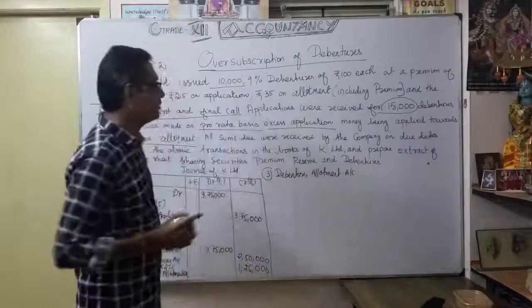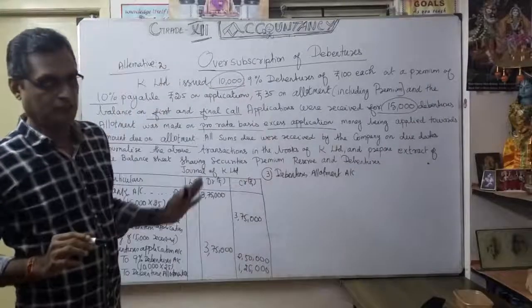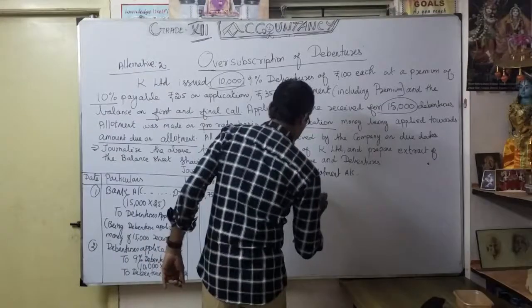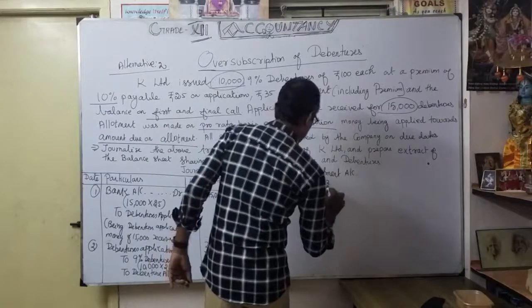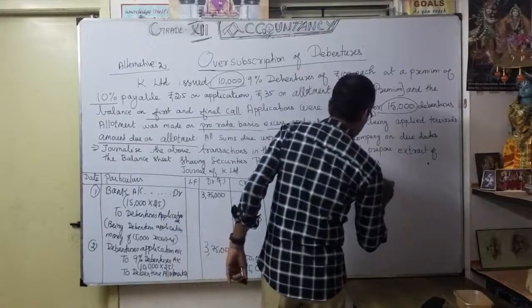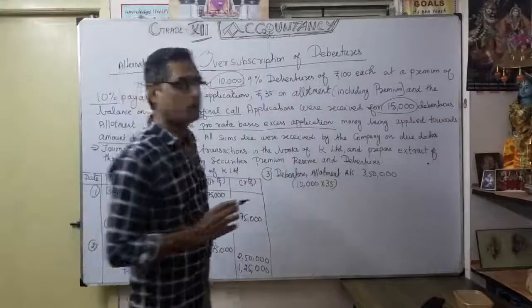So how much? We are going to do this only for 10,000 debentures, 10,000 into 35. So we are supposed to record 3,50,000 as due.